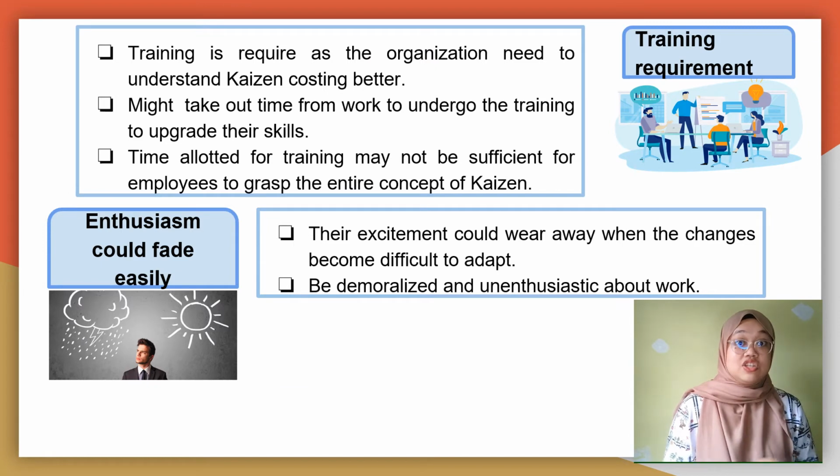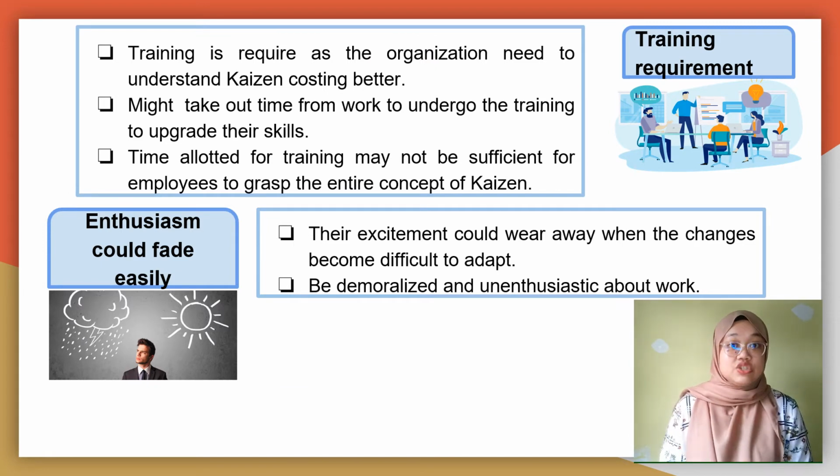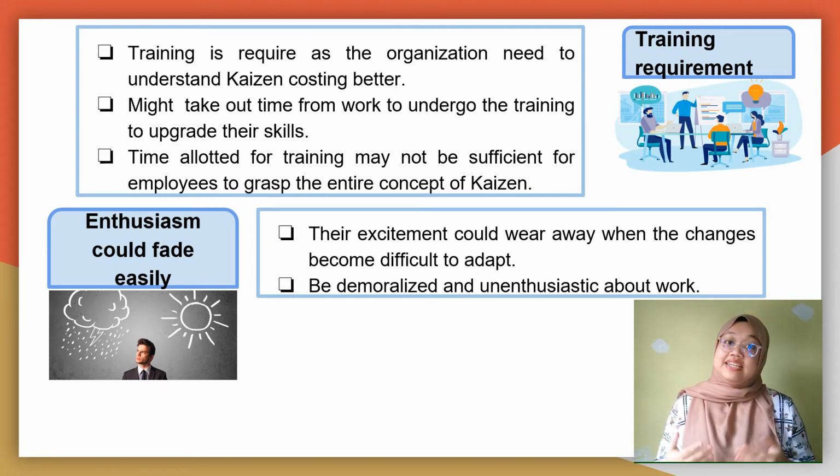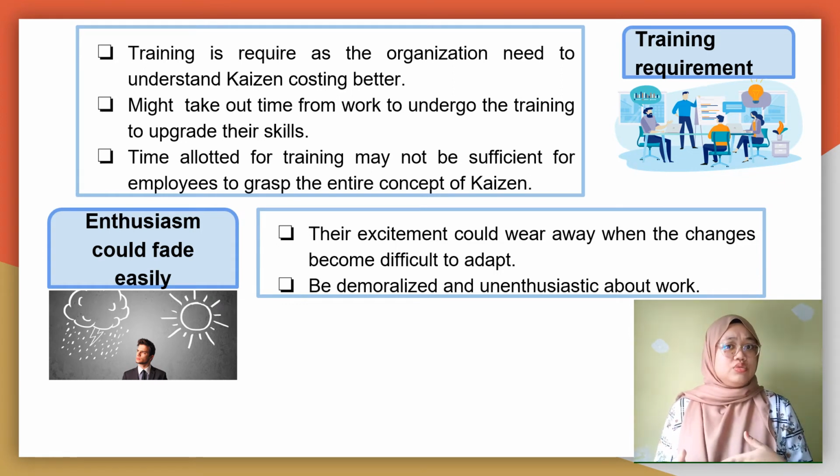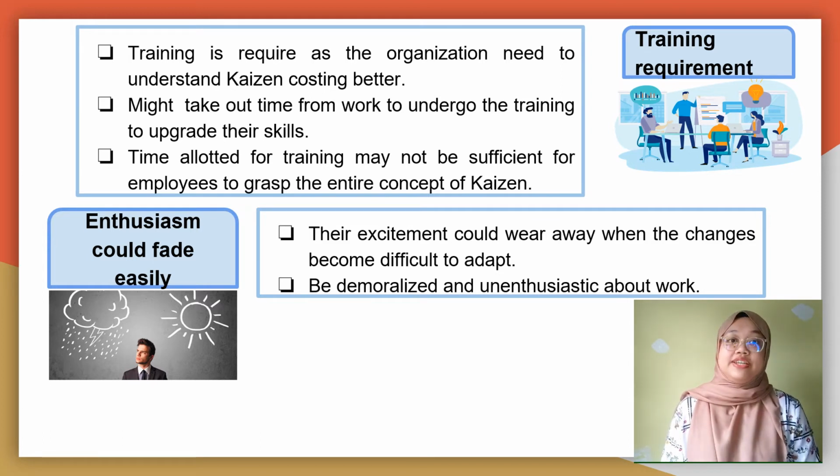Kaizen costing also will require training from the organization as they need to understand it better. This might require the altering of the usual process of work. Employees might need to take time out from work to undergo the training in order to upgrade their skills. Thus, they may find it tedious and demanding.